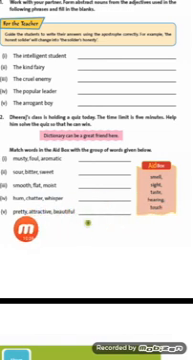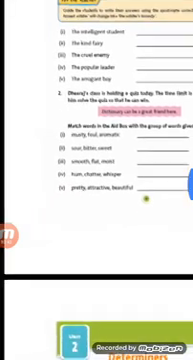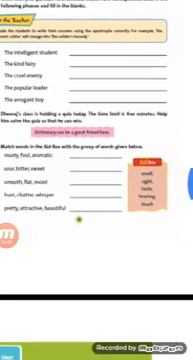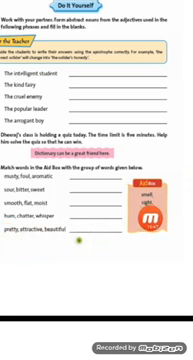Next is pretty, attractive, and beautiful. All these three are related to those things that seem very attractive to us, that seem very beautiful and pretty to us. So these are related to sight. Sight means we can see them. They are related to our eyes, sight.